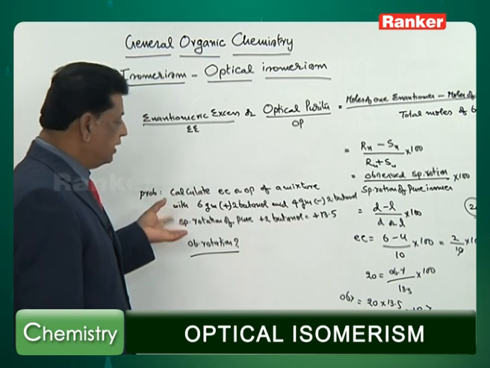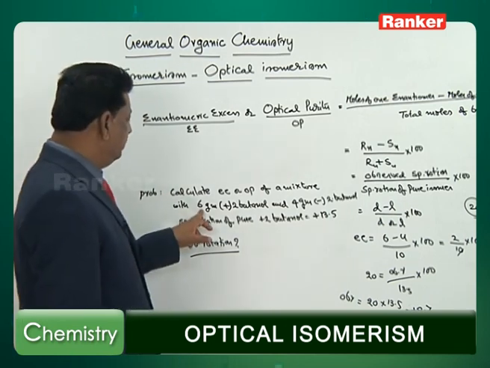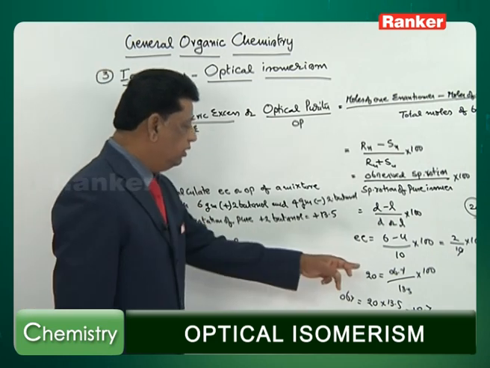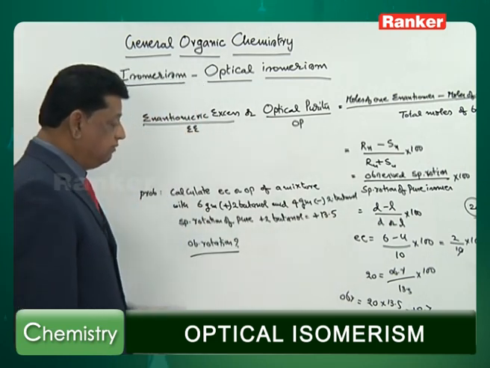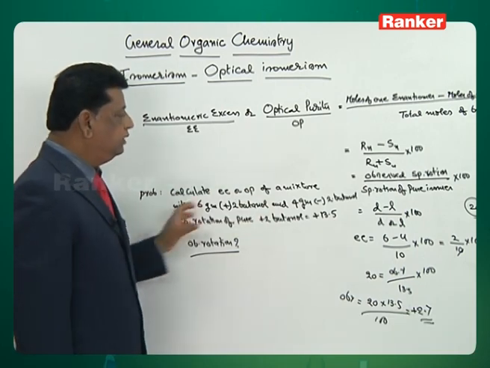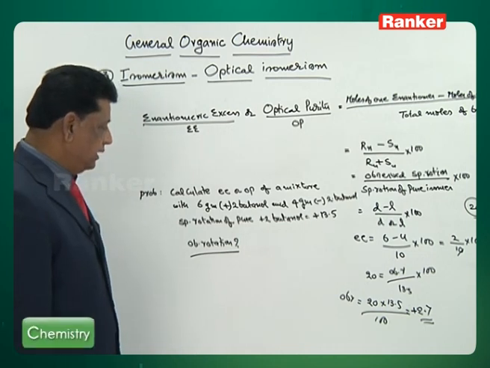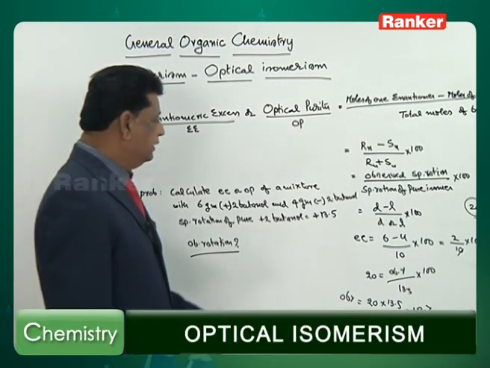So, the excess one will show its net optical activity. Therefore, plus one is 6 grams, so the value will be positive, otherwise it will be negative. So, a mixture containing these two will show the plus 2.7 observed rotation, whereas 13.5 is what the individual pure isomer will have.